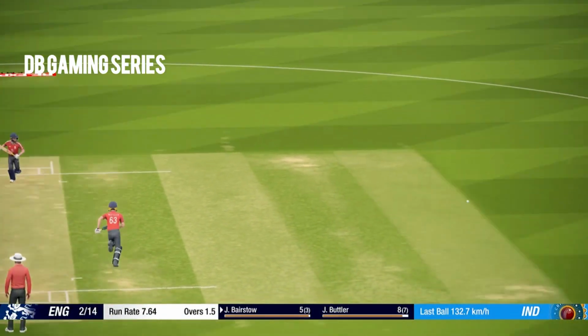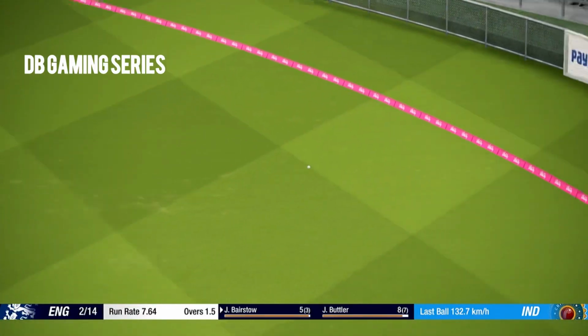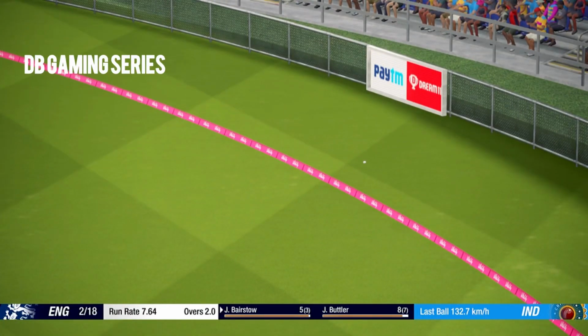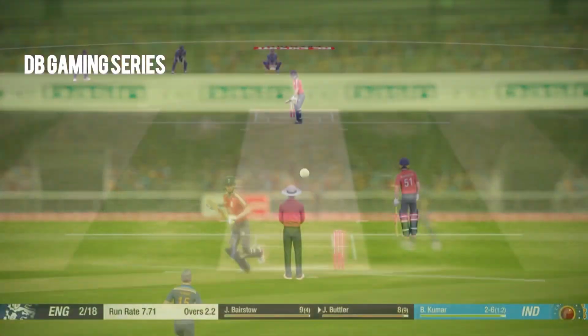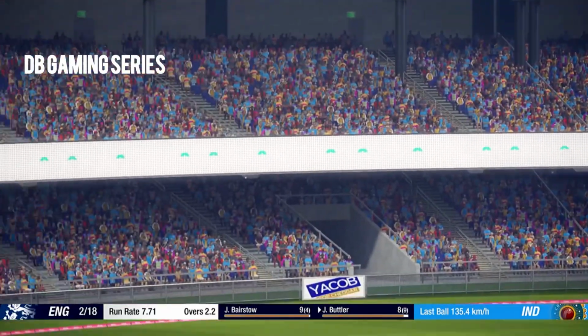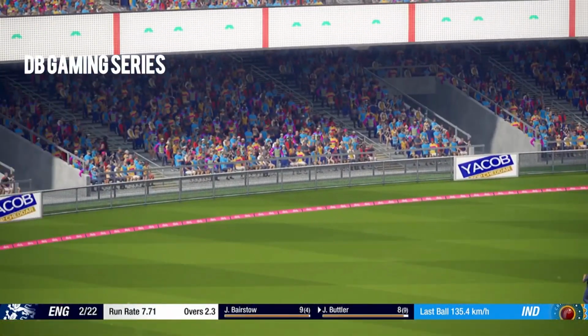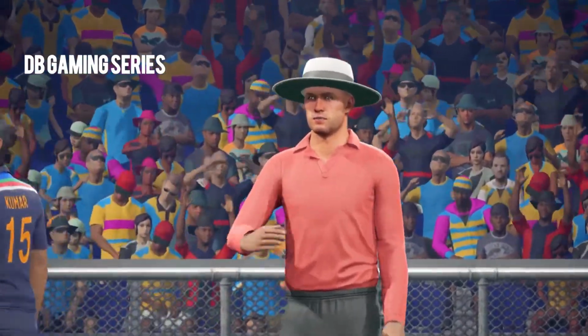Last ball of the second over, and it has been punched well on the pads and flicked away by Johnny Bairstow as he brings up his second boundary in the game. And a brilliant over for England after they lost 2 early wickets. They get 18 runs from this. Oh, brilliant shot by Jos Buttler. Goes over the top, and 1 bounce for four. Brilliant batting by Jos Buttler here.